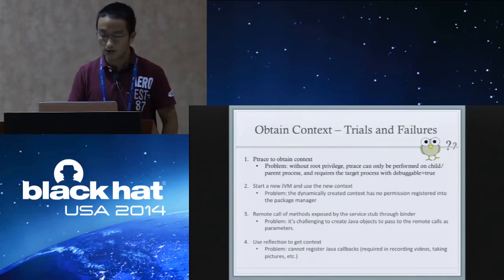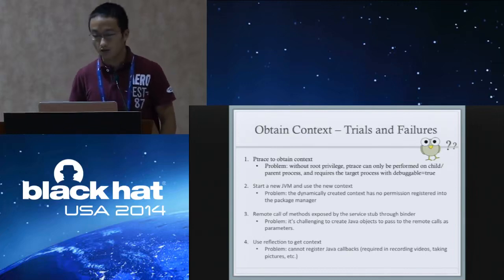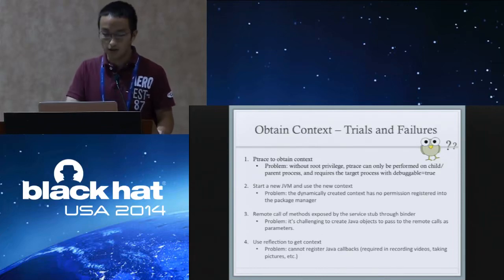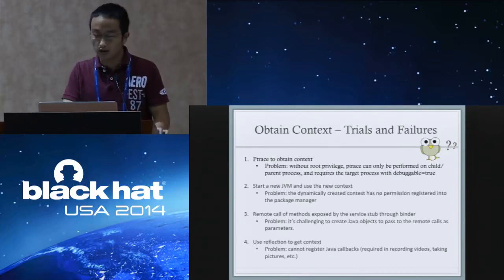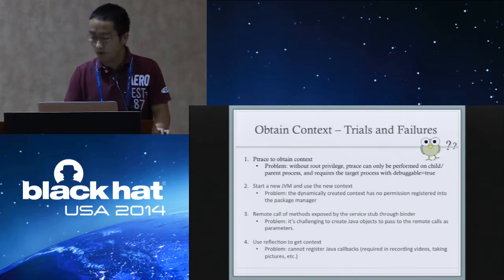Like other researchers, we have tried many different methods to obtain context via the JavaScript bridge, but we suffered failures, so I want to share them with you. The first trial is to use ptrace to do code injection and get context from the victim app. But if you are not root, you can only ptrace your parent or child process. On our testing phones, we found that it requires the target process to have debuggable set to true.